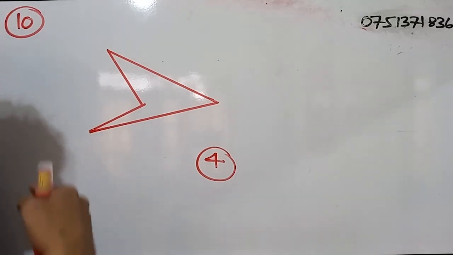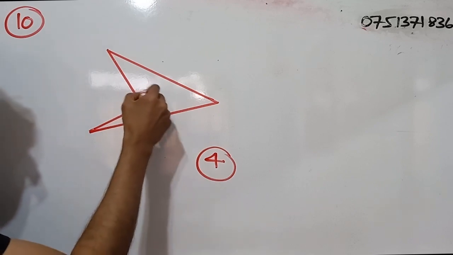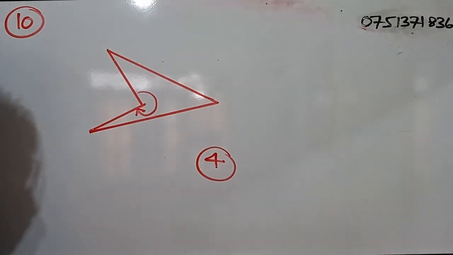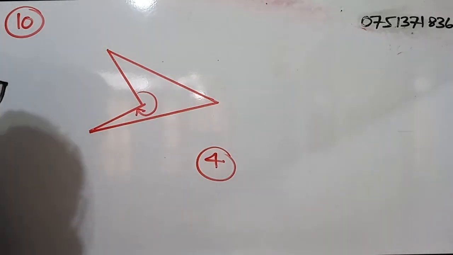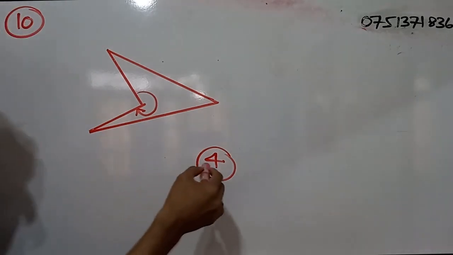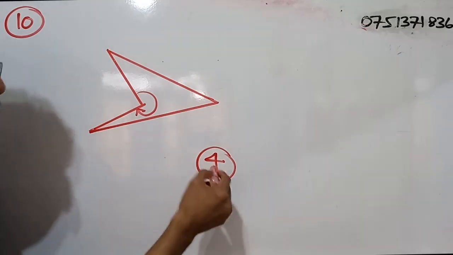Or else we can say the same thing in another way. If we take a look at the angle, a concave polygon has at least one obtuse angle. So for question number 10, the minimum number of sides that a concave polygon has is 4.